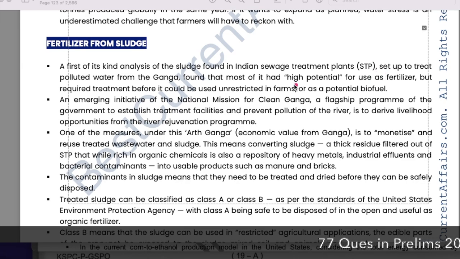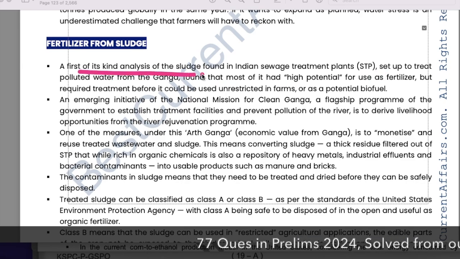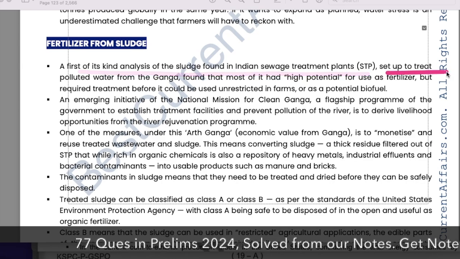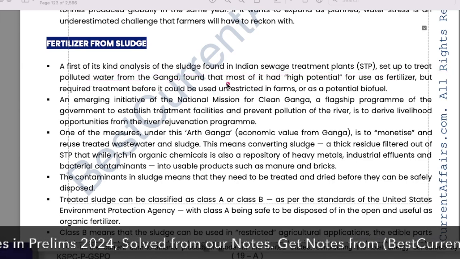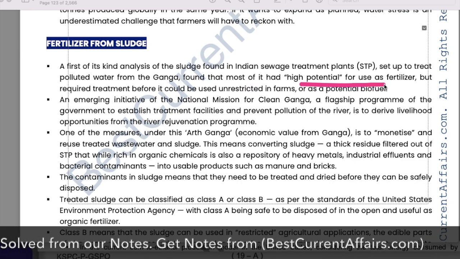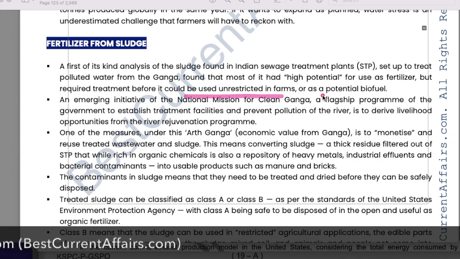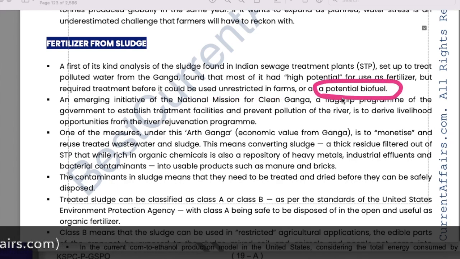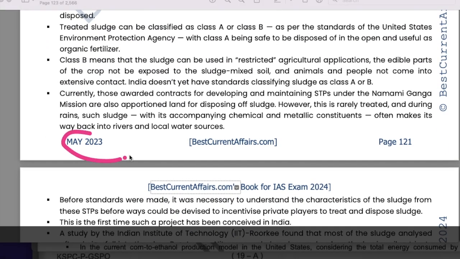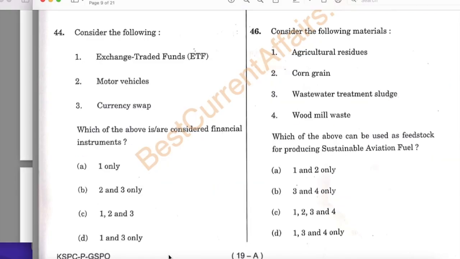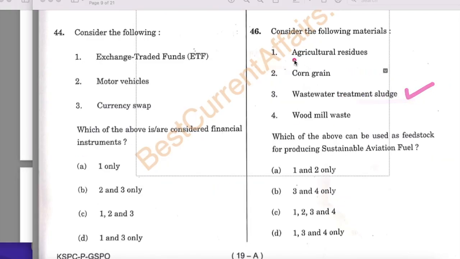that the first of its kind analysis of the sludge found in Indian sewage treatment plants set up to treat polluted water from Ganga found that most of it has a high potential for use as a fertilizer, but it required some basic treatment to be used in farms, such as potential biofuel. So sludge can be used as a potential biofuel. This fact is mentioned here in the current affairs book, May 2023, page number 121. Therefore sludge is also correct, agriculture residue is correct, corn is correct, and wood mill waste is also correct. Therefore C is the answer, 1, 2, 3, 4, and this question is solved.